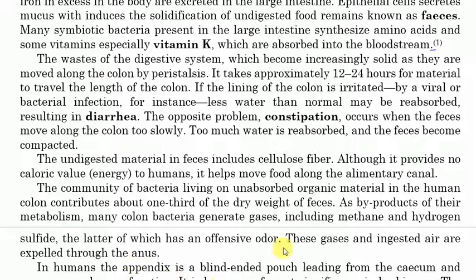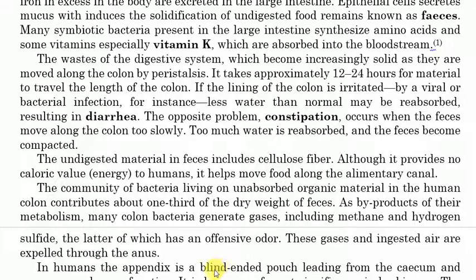Kwa hiyo unakuta kwamba kuna hizi gas methane pamoja na hydrogen sulfide. Hizi pia zinakuwa produced na bacteria ambao wanaishi kwenye hiyo cecum, kwenye large intestine na cecum. Kwa hiyo hawa ndio wanaosababisha kinyesi kiwe kinanuka. Kama wasingekuwepo kinyesi kingekuwa hakinuki.